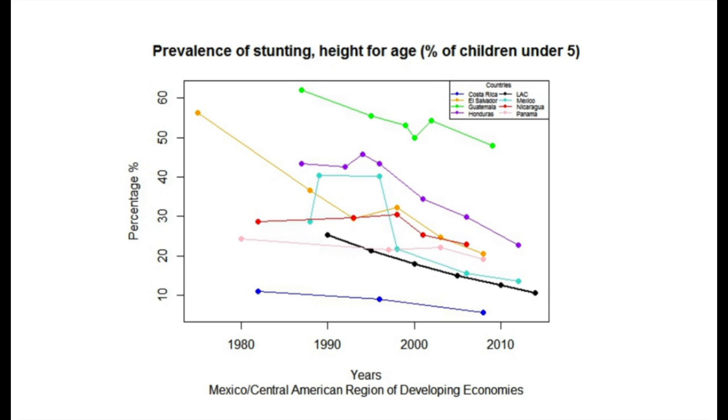The line plot presented on this slide represents the prevalence of stunting, height for age, of children under age 5 for the same 7 countries. Looking at the whole graph, El Salvador has the highest drop in percentage. But if we look at the data starting from 1990, Honduras has the highest drop in percentage. Again, we see that Costa Rica has the lowest percentages overall, and Guatemala has the highest percentages overall. This time, Costa Rica is the only country that is below the line that represents the Latin American and Caribbean region. However, overall, all of the countries are on a decreasing trend.